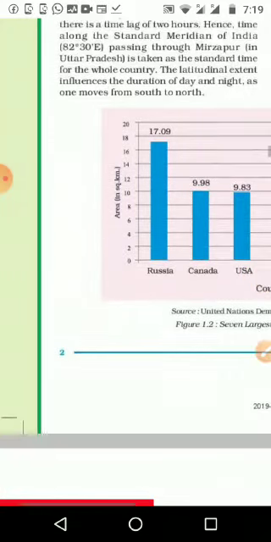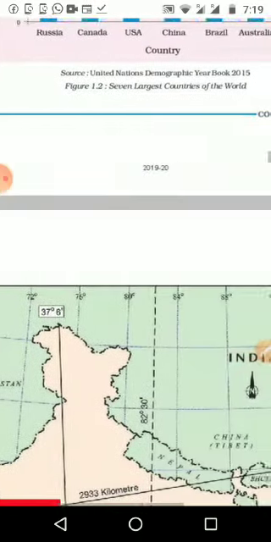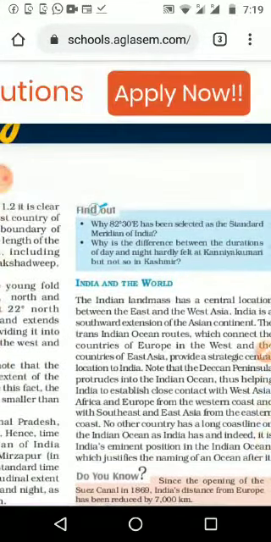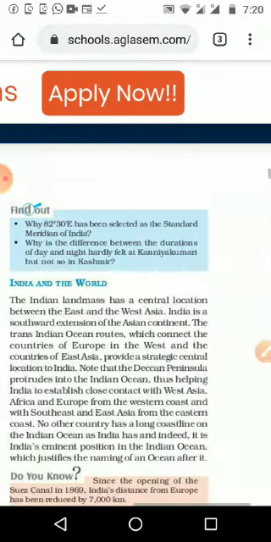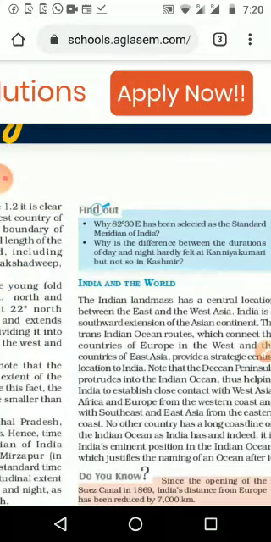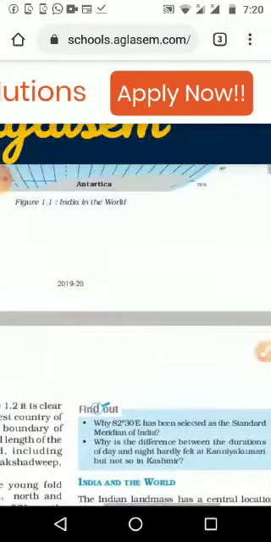Then latitudinal extent influences the duration of day and night. If you are standing in Jammu, we can understand the timing difference, and those living in Jammu Kashmir get different day and night durations, which we studied already in summer solstice and other things in 6th standard. Are you remembering that one? Okay, we will revise that also.